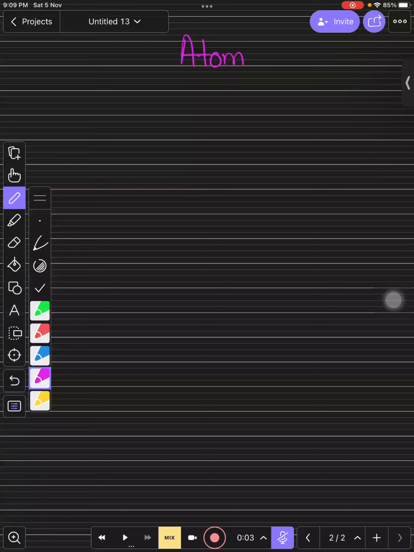It is the smallest particle. Yes, this is the smallest particle. An atom is the smallest particle of what? The smallest particle of metal? An element, right? Not metal only, it is an element, right? It is a general word, element.